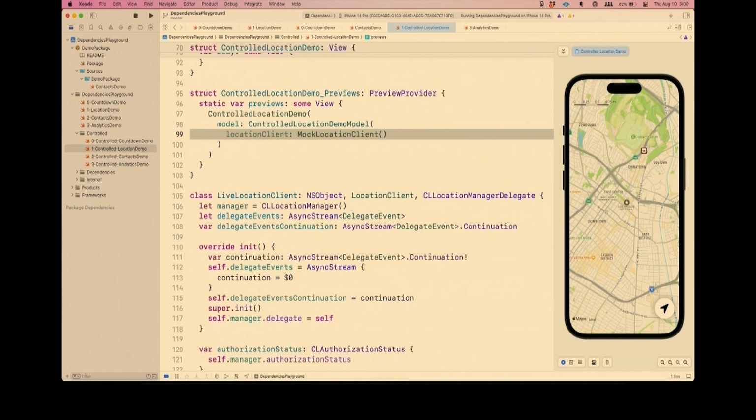So I'm glad Xcode 15 is doing more in the preview, but I still feel like we're going to want to control these dependencies regardless. And then I'm going to skip the contacts one because it's basically the same. And so where we're at now is that we have controlled the dependencies, the location client, the analytics client, and time. We've controlled them all and made our previews and our developer experience in these features much better. And so maybe we could just stop right there.